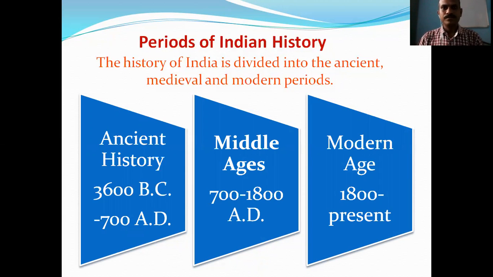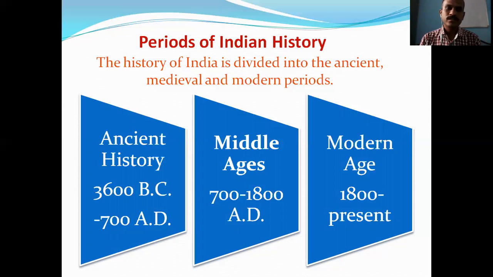Then the Middle Ages, known as the medieval period, continues from the 8th century, 700, to the 18th century. And the modern age is 1800 to present, and it is still going on.